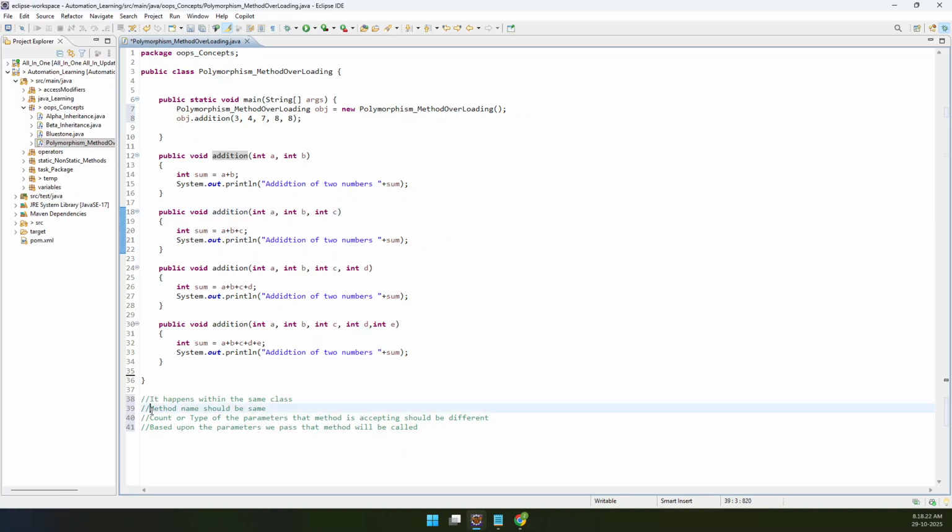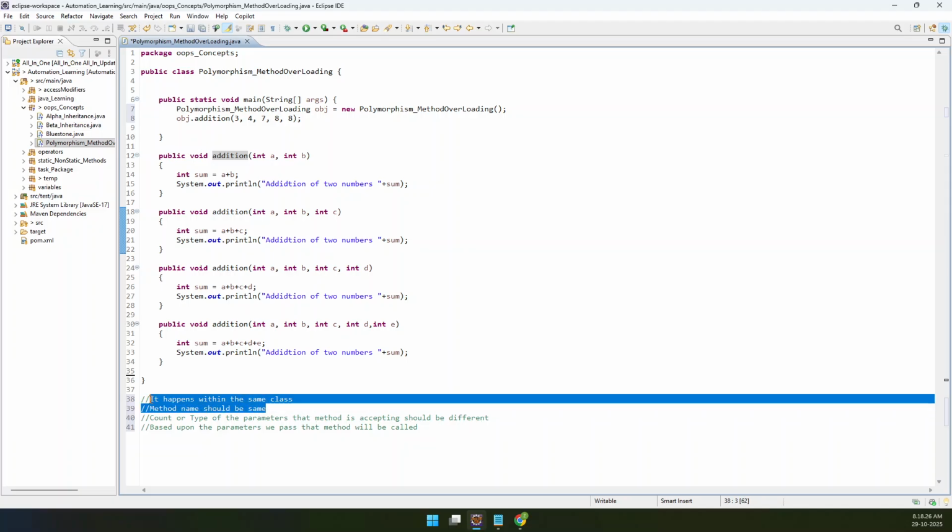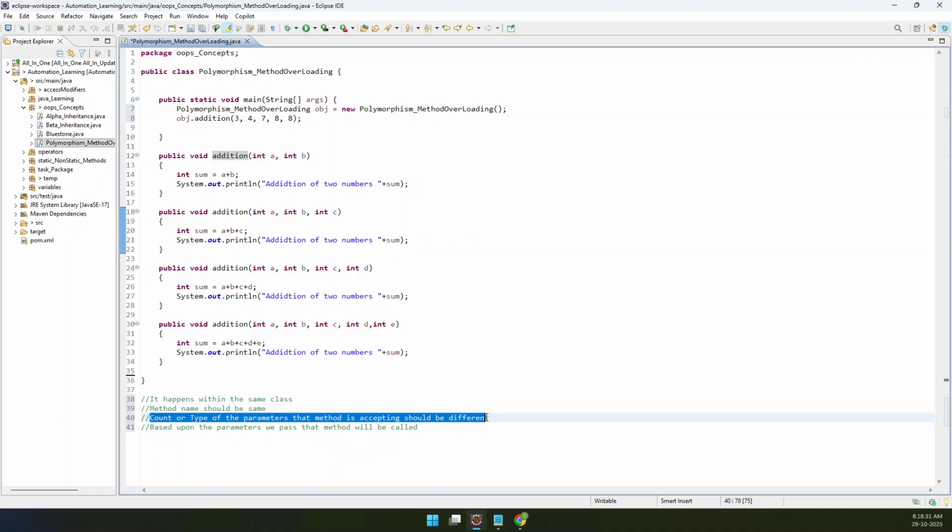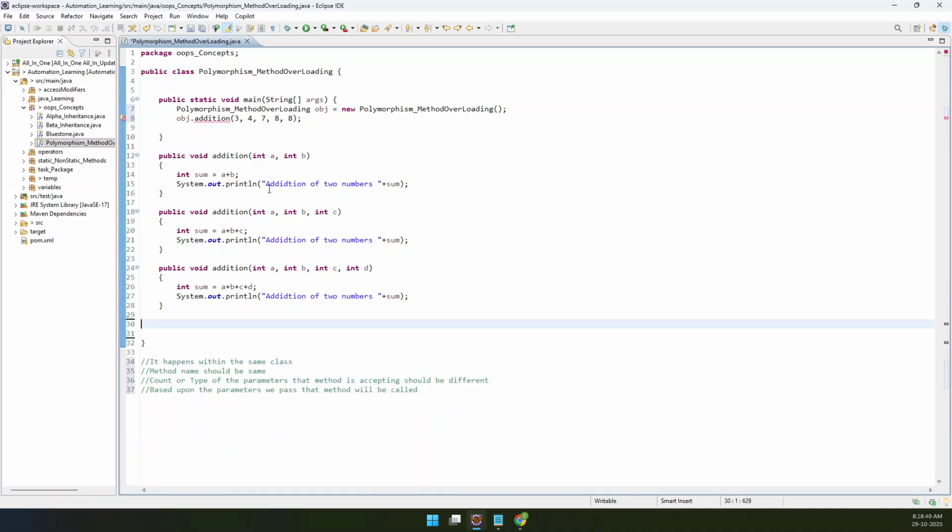Method name should be the same, and it happens within the same class. Two rules are completed. The third rule is that the count or type of the parameters should be different. The reason I wrote count is here it is 2, here 3, here 4, here 5. Let me remove this 5, it is not needed. Two are enough for us to understand.